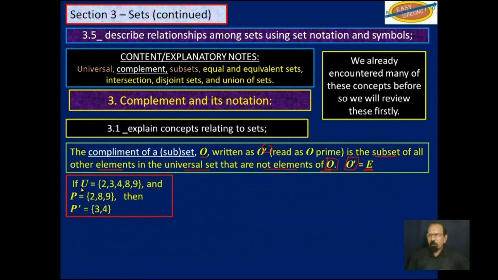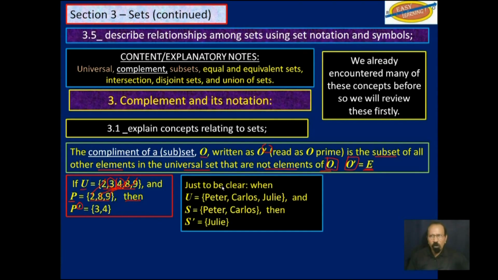As another example, if U is the universal set 2, 3, 4, 8, and 9, and P is the subset 2, 8, and 9, then P prime or P complement would be anything in the universal set that is not in P. So P is already 2, 8, and 9. So P prime will be 3 and 4.